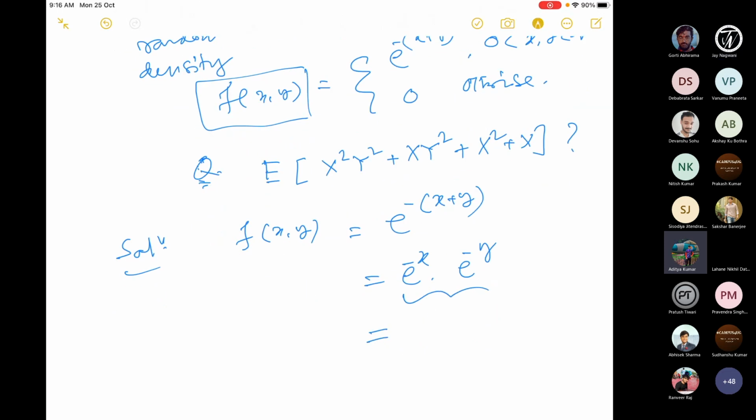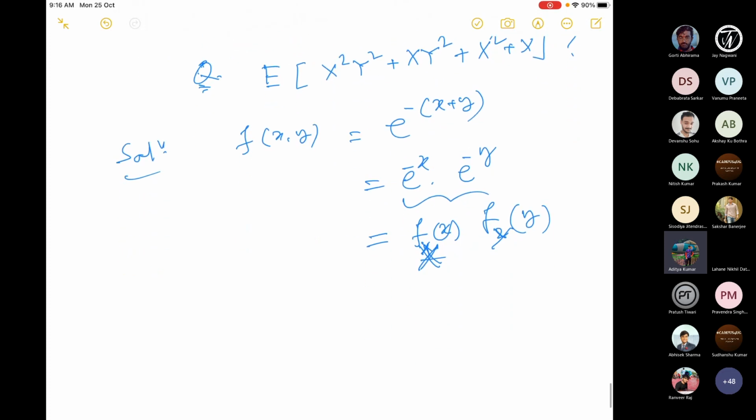So this is f_X and f_Y, and X and Y are nothing but X1 and X2; they are independent. Now I have to find the expected value of this.